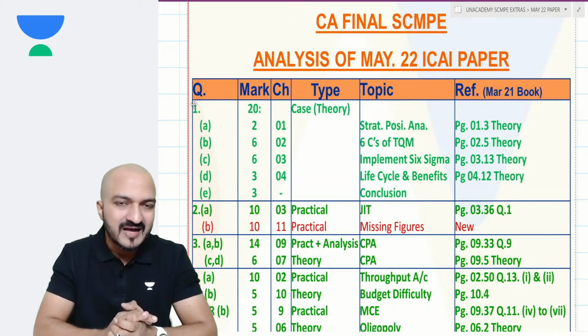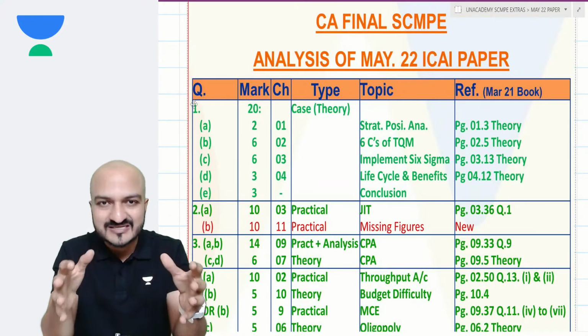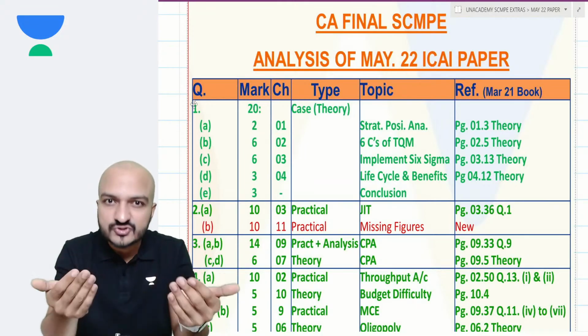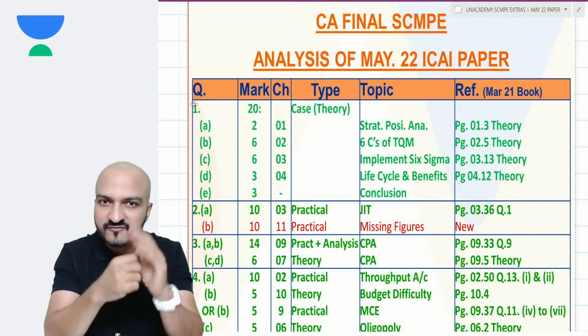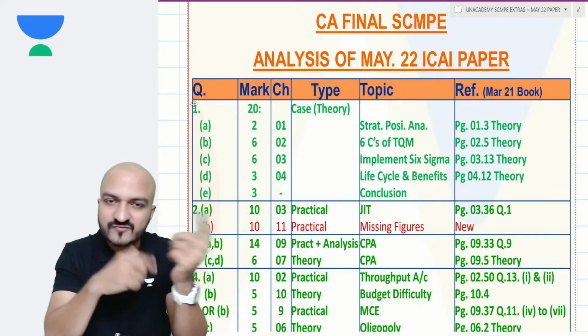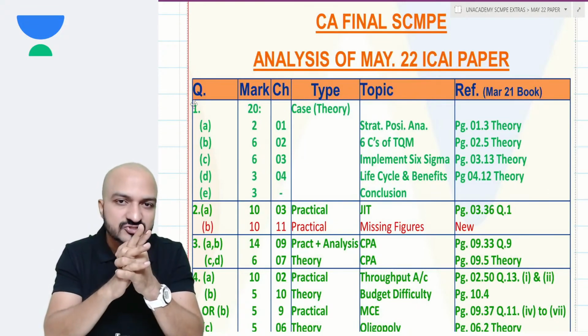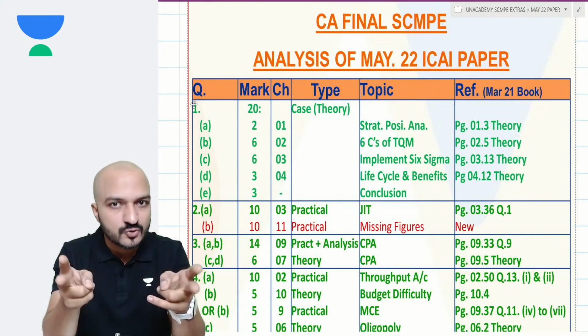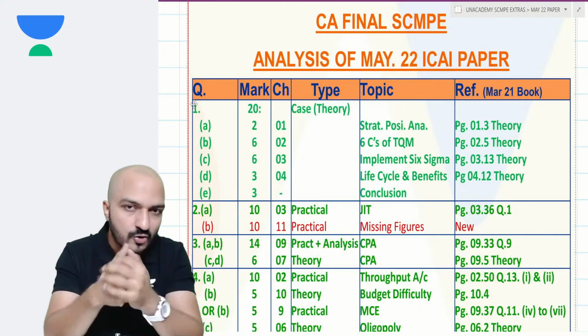My exam paper discussion is divided into two sessions, today as well as tomorrow. Today at 5 p.m. we are starting, and tomorrow again I have another session at 5 p.m. I have morning and evening classes, so I have been able to get only this much time for paper discussion. So I've split it into two sessions. I hope to see you live in my session tomorrow also.